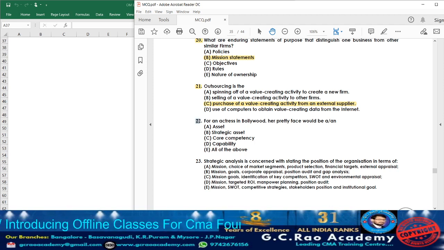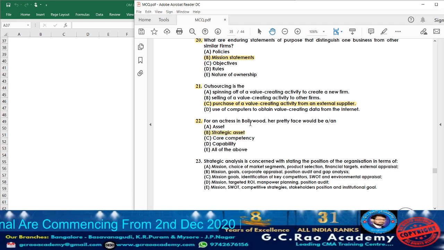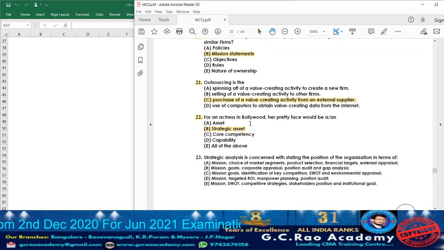Next, moving on to question 22. An actress in Bollywood, her pretty face could be an asset, a strategic asset, a core competency, a capability, or all of the above. Whichever actress it is, her pretty face will be considered as a strategic asset.